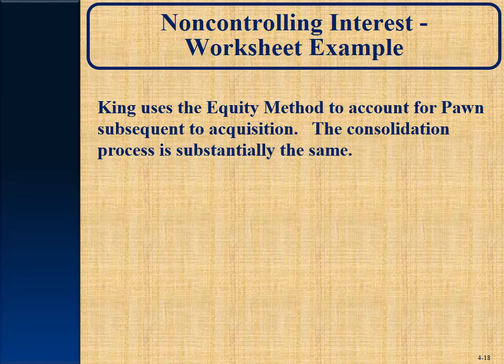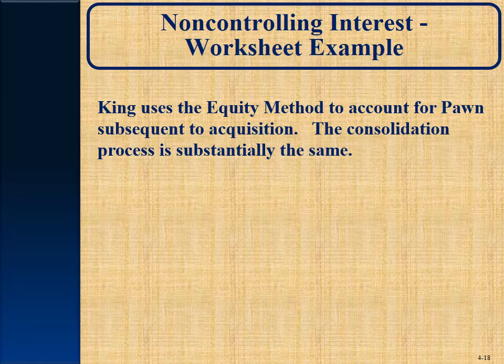If King uses the equity method to account for the Pond Company subsequent to acquisition, remember back in chapter 3, internal accounting, they have equity method, initial value, and then the partial equity method.